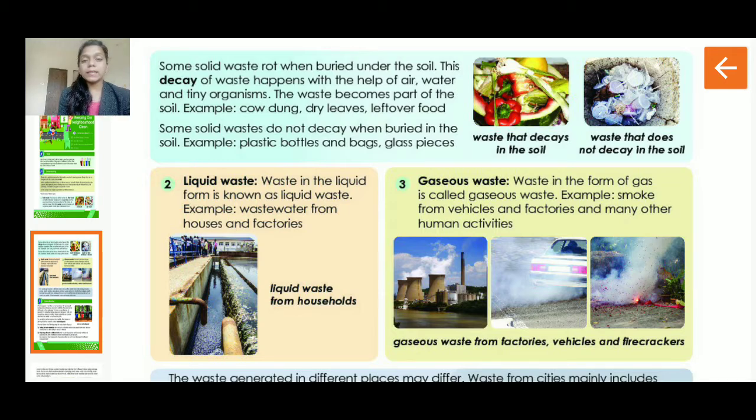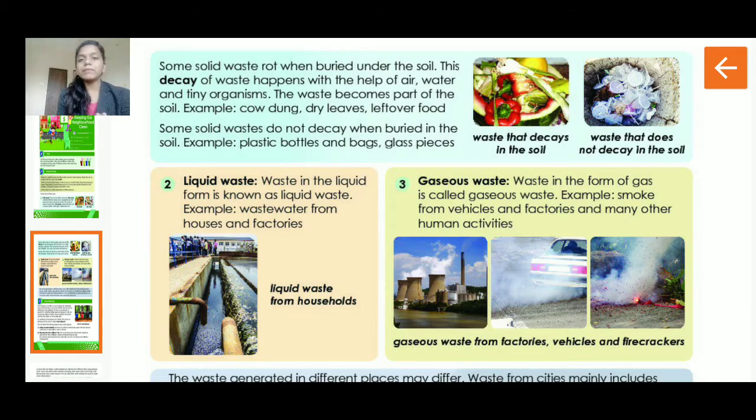It decays, meaning after some time it mixes with the soil. It completely mixes itself into the soil. After some period of time, it gets mixed with the soil. And why does it happen? It happens because of the air around, the moisture present in the air, and a few tiny microorganisms in the soil which eat them. They eat the leftover food, all the garbage, all the wet waste, and it decomposes, it decays in the soil. So it gets mixed.